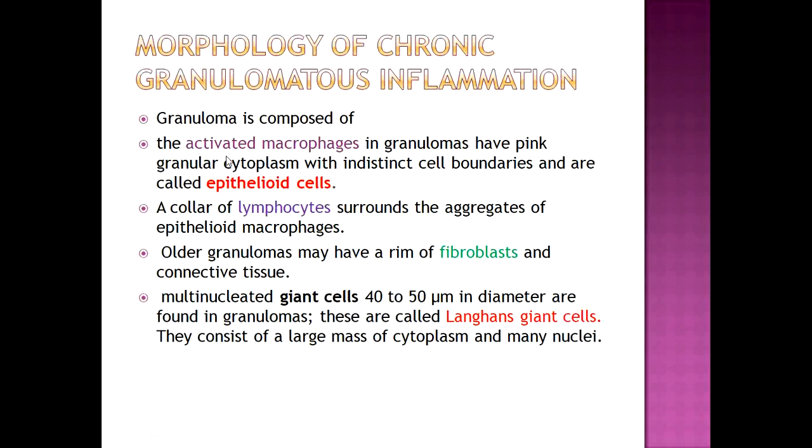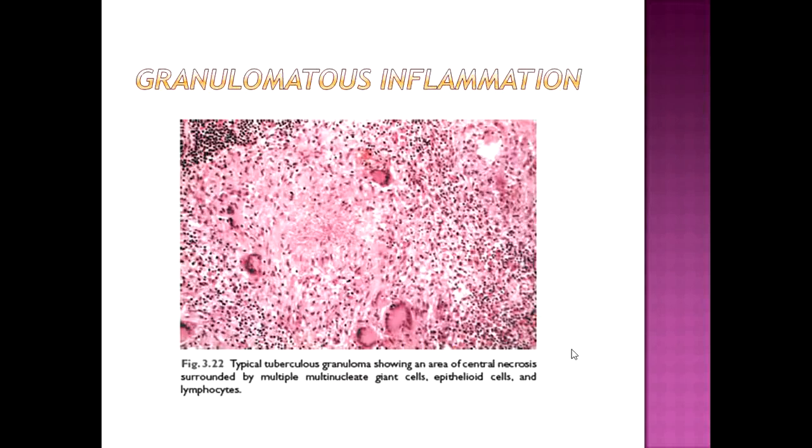Granulomas are composed of epithelioid cells. Those are activated macrophages in granulomas. They have pink granular cytoplasm with indistinct cell boundaries. They are surrounded by a collar of lymphocytes. Older granulomas may have a rim of fibroblasts. Multinucleated giant cells 40 to 50 micrometers in diameter are found in granulomas. These are called Langhans giant cells. They consist of a large mass of cytoplasm and many nuclei.